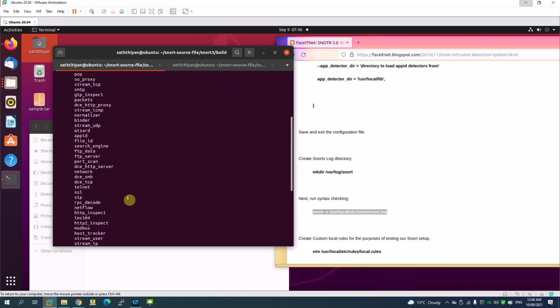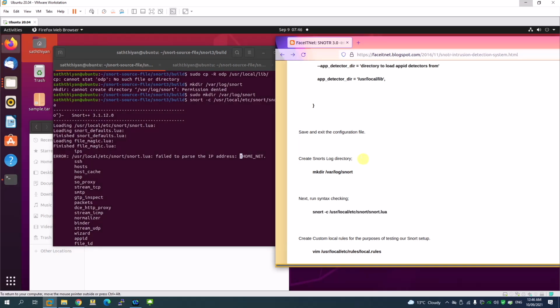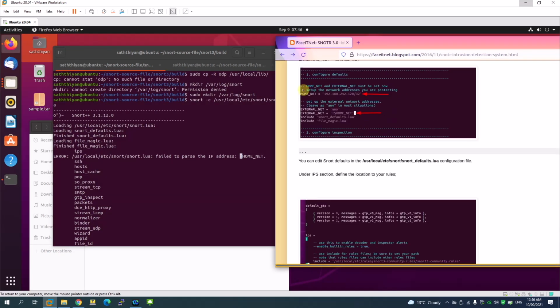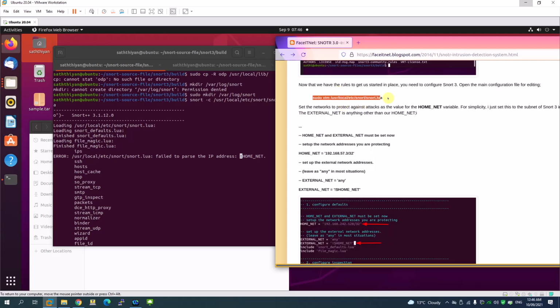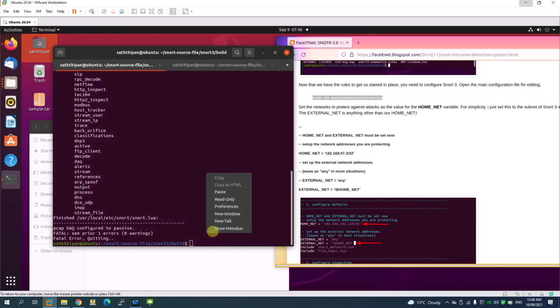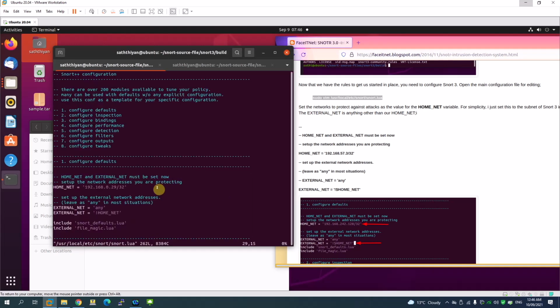Remember the one that we created from this part, right? So let me go back to the Snort file and see what was the error in the home directory. External and I can see home net on the top.